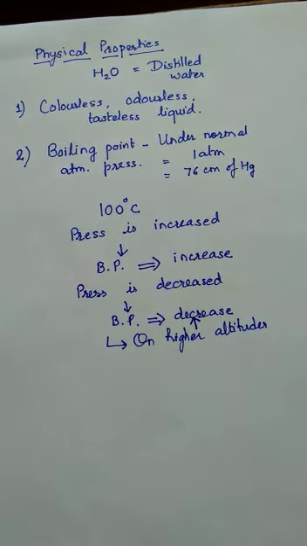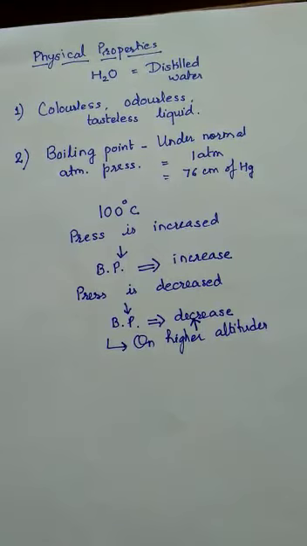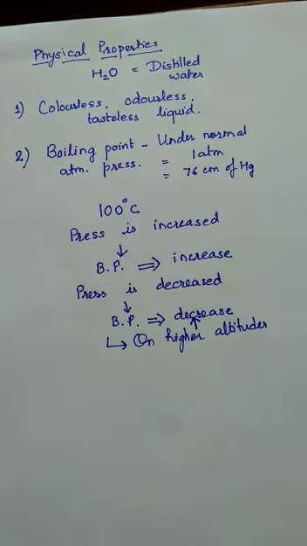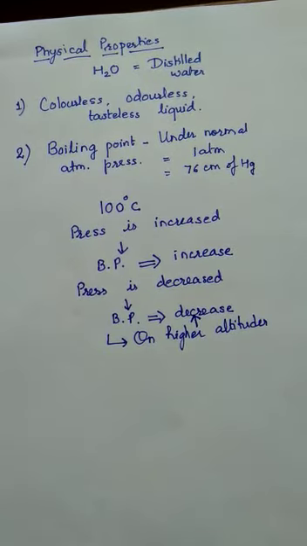The reason being, the salt particles present in the water in dissolved state will not allow the water particles to move apart from each other and will decrease the ability of water to change into gaseous state. So the boiling point will increase.